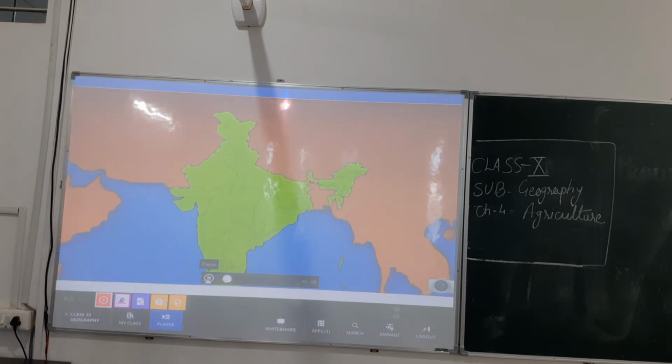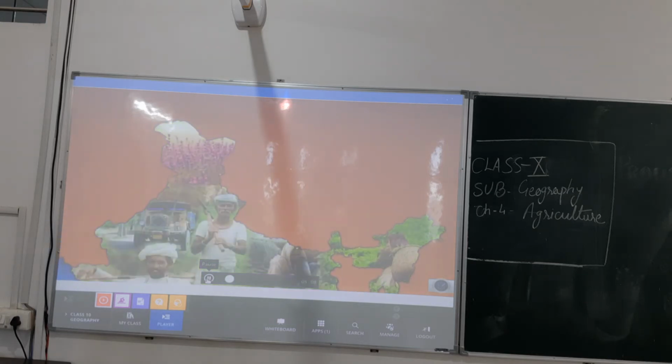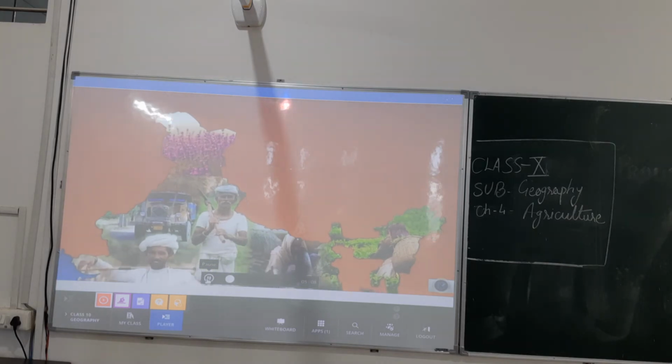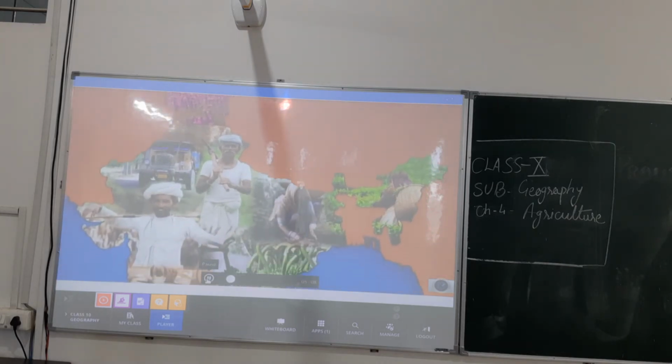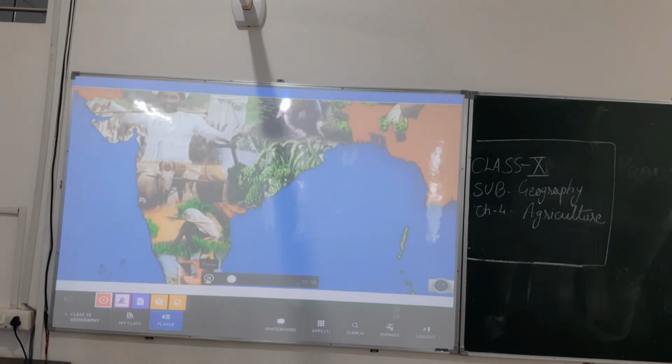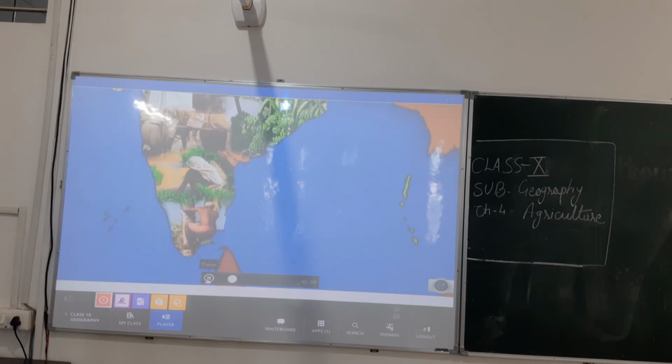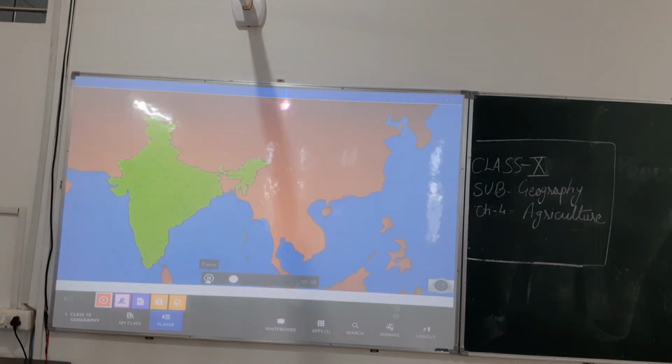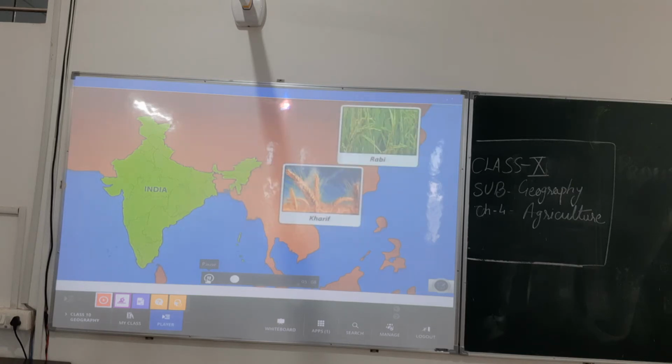India as a country exhibits great physical diversity in terms of its geography and climate. This has a direct effect on the people living here. As a result, the people and the ways in which they live differ across the length and breadth of the country. This diversity is also reflected in the cropping patterns practiced across the country. There are three main cropping seasons followed in India, namely Rabi, Kharif and Zaid. You should remember this thing.